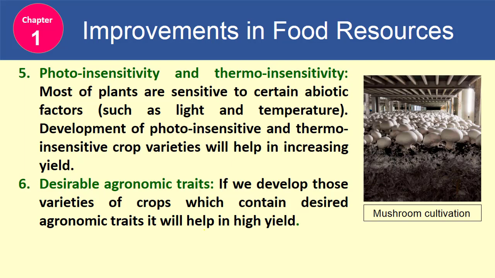Fifth is photoinsensitivity and thermoinsensitivity. Most plants are sensitive to certain abiotic factors such as light and temperature. Development of photoinsensitive and thermoinsensitive crop varieties will help in increasing yield, such as in mushroom cultivation. Sixth is desirable agronomic traits. If we develop those varieties of crop which contain desired agronomic traits, it will help in high yield.